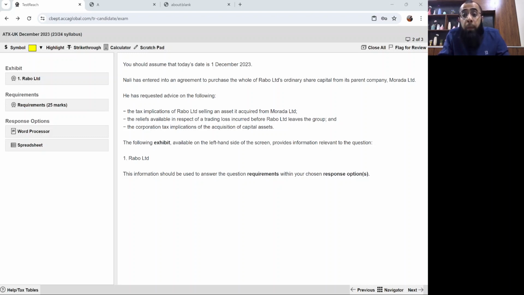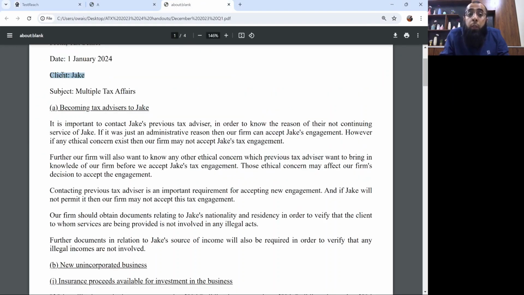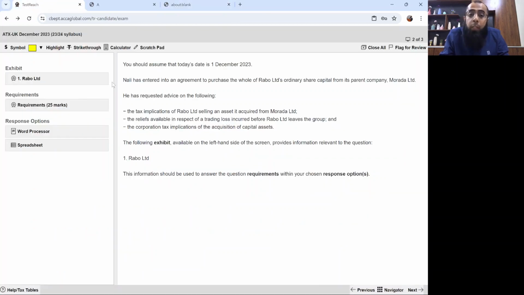I hope you all remember that in the previous class we started with our first past exam paper, which was of the December 2023 attempt. We discussed the first question of that exam paper, which was named Jake. In today's class we'll be moving towards the second question of the December 2023 attempt.